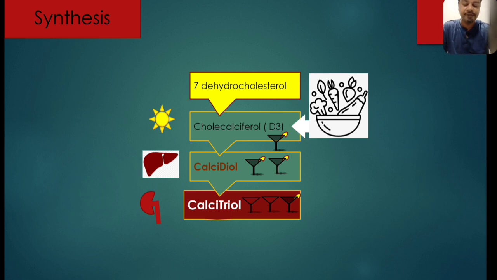Now why is this process there? Because we can get exposed to sunlight, or we can consume a large amount of vitamin D3 in the food, but it is activated according to the need of the body, so that it does not become overactivated and hypervitaminosis does not occur.